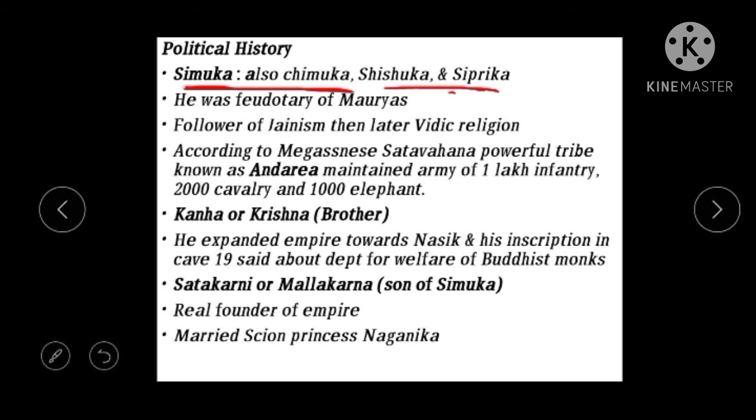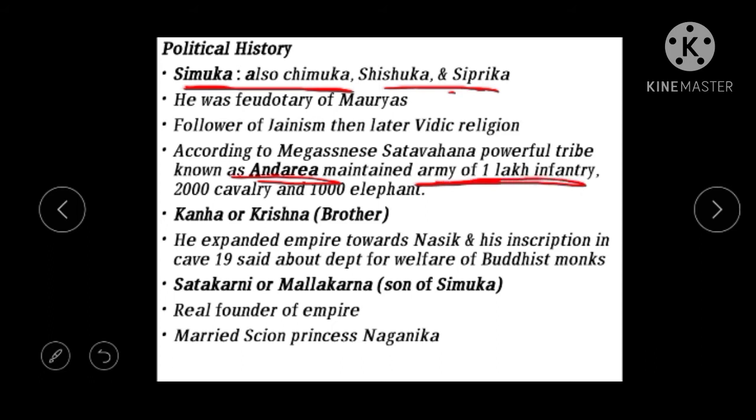And also we see the next one, Megasthenes. Megasthenes also mentions the Satavahanas, as one of the powerful tribes, known as Andheriya. According to him, Andhras are Andheriya, and these Andheriya or Satavahanas maintained an army of 1 lakh infantry.